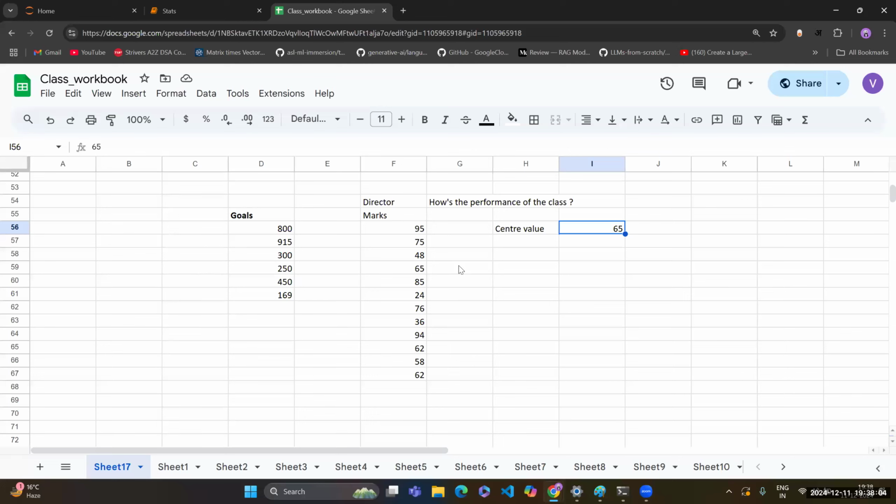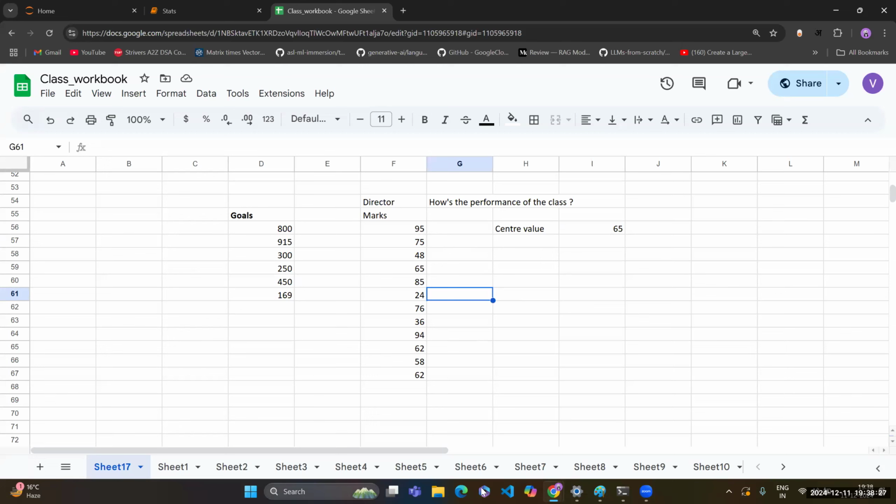By this I can comment on the whole performance of the class. I cannot say that one person got 95, so the whole batch is excellent. Similarly, one person got 24, I cannot say the whole batch is poor. So we require the center value.